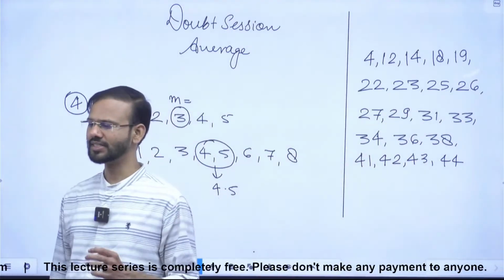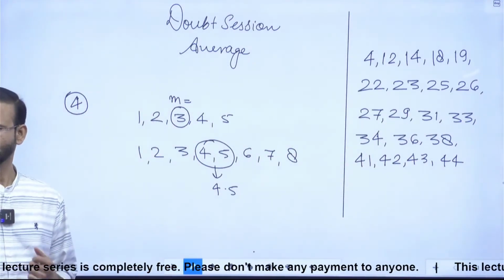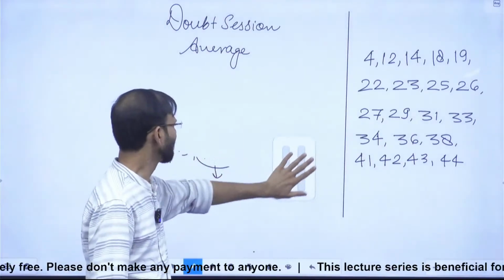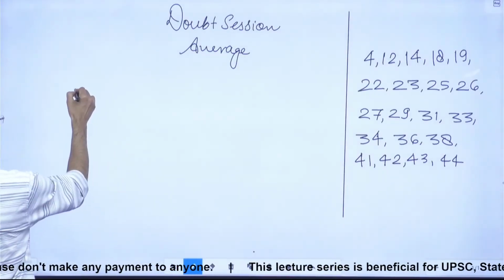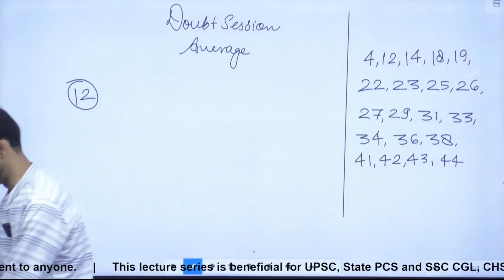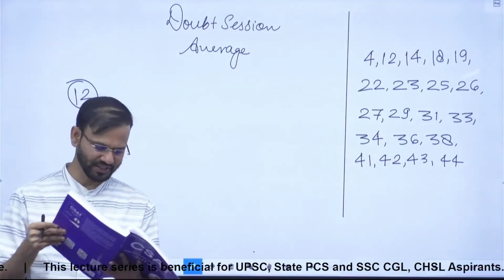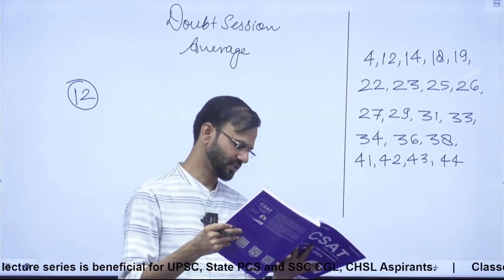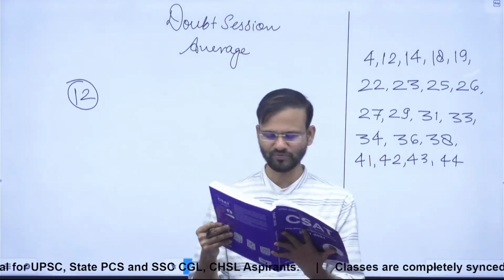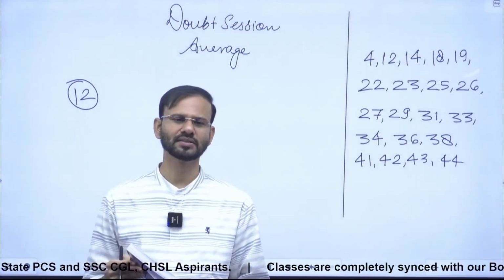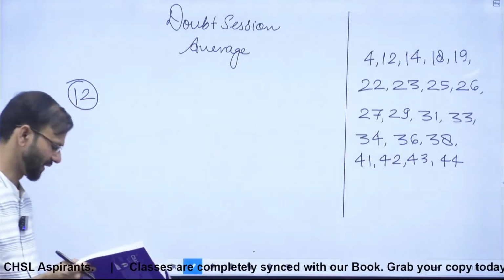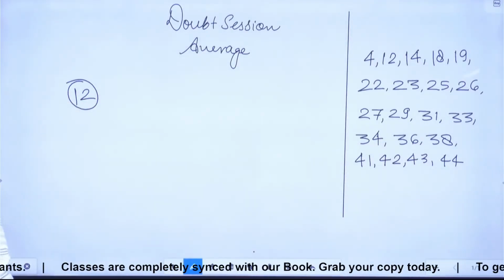Okay. Let's move guys to the next question. The next question is question number 12. Question number 12 says the average income of 40 persons is 4,200 and that of another 35 persons is 4,000. Find the average income of the whole group. So guys, this will be solved with the traditional method only. There is no shortcut and there is no thinking process for this type of question.